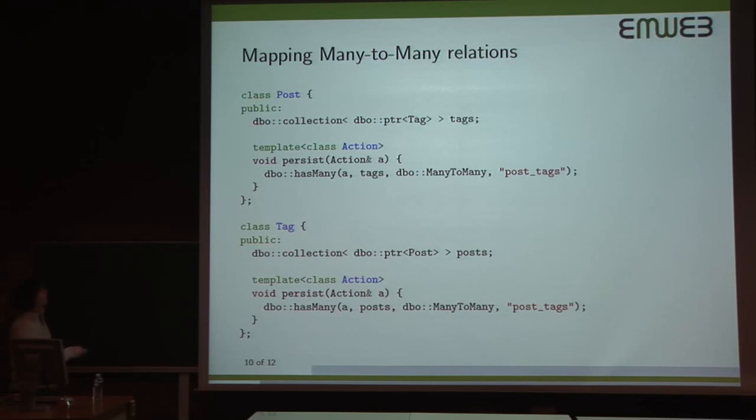So we have just a collection of tags. We have just a collection of posts. And here we say that a post has many tags, and there are many-to-many tags to a post. And then this particular field now has the meaning of the name of the join table that we're going to use in our database to connect these two information. So here you see exactly the same.